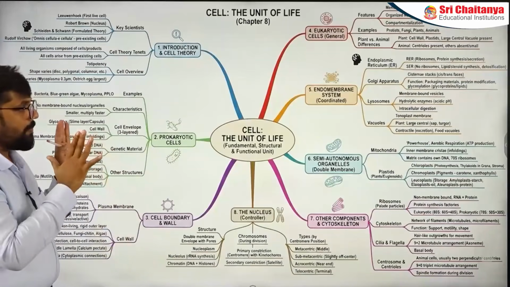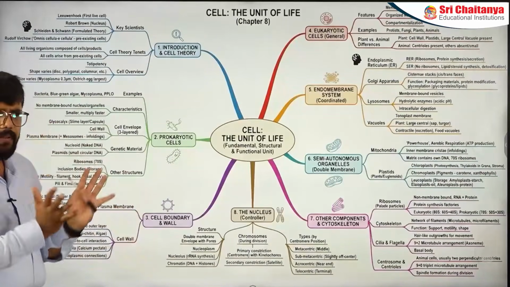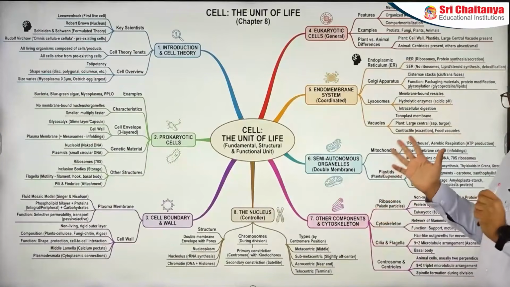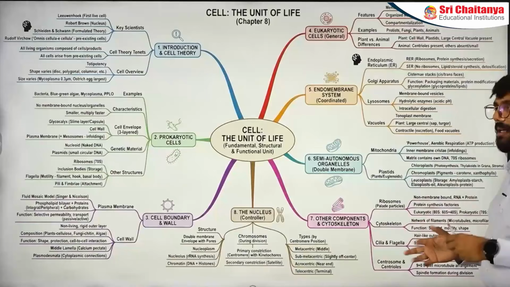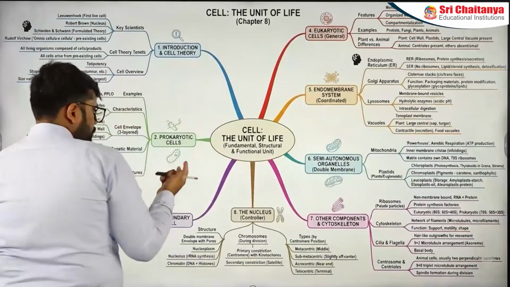This is a basic outline. Go ahead, look into the outline, have a feel of it, and then we'll talk about the next part. Let's talk about the next part. Again, I have not discussed everything. Vacuoles are there, lysosomes are there, easy sections. Go through them fast. Okay, let's go to the next part.